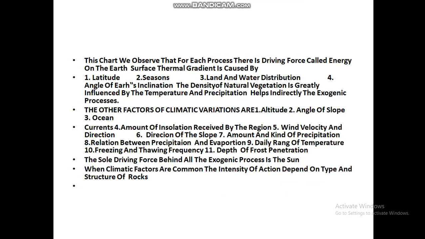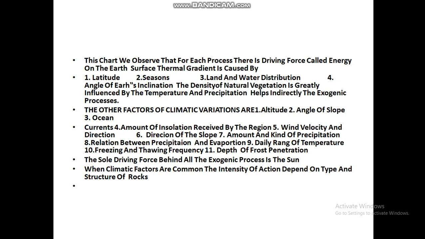The other factors of climatic variation are altitude, angle of slope, ocean currents, amount of insolation received by the region, wind velocity and direction, direction of the slope, amount and kind of precipitation, relationship between precipitation and evaporation, daily range of temperature, freezing and thawing frequency, and depth of frost penetration. The sole driving force behind all the exogenic processes is the sun.